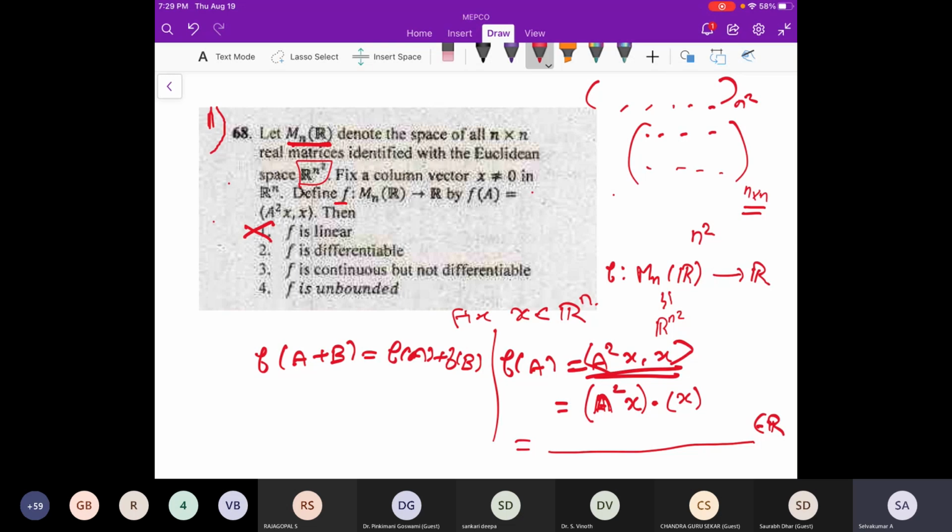Linear means we have to take 2 elements here, and those are matrices. So I take A and B. F of A plus B should equal F of A plus F of B. That is the first condition we have to show for a linear map. But it is not getting satisfied, because A square will be something different for these matrices. So obviously it is not true. The first one is not true. Is that clear?